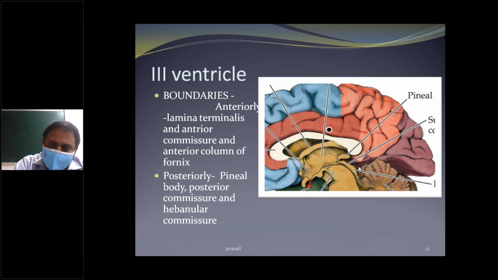Posteriorly, the pineal body, the posterior commissure, and the habenular commissure. The pineal body, posterior commissure, and habenular commissure are the posterior boundaries of the third ventricle.